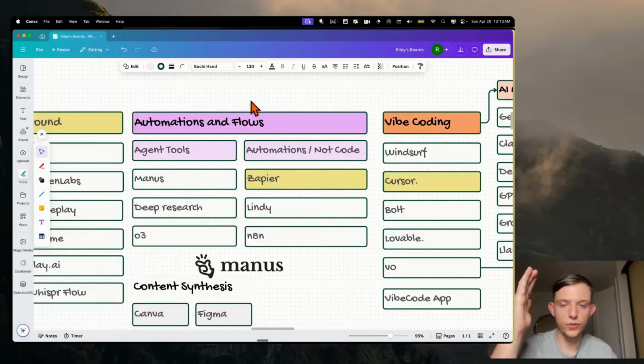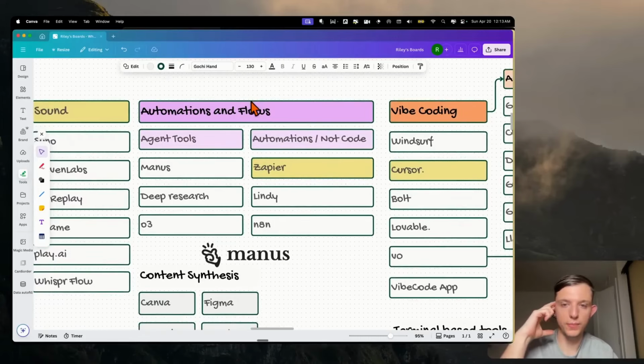We're not actually going to dive super deep into them. We're just going to do a nice overview. I'm going to show you an example of an automation flow and an agent flow. So the first one I want to talk about is an automation flow, and for this we're going to use